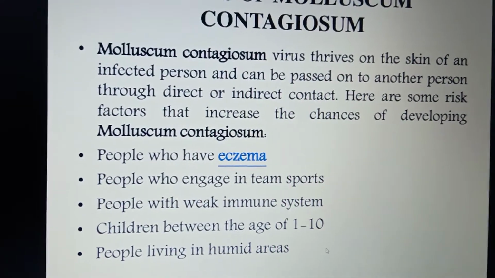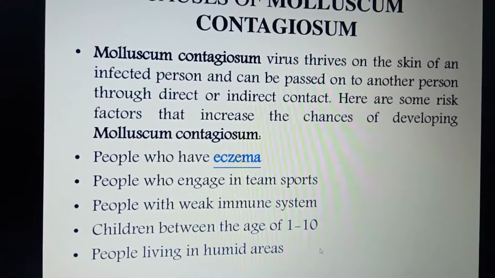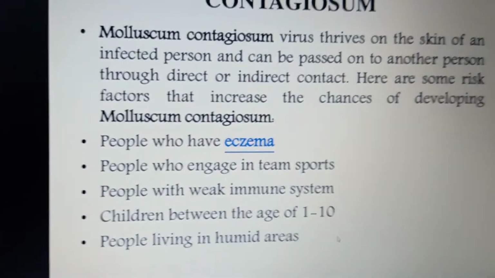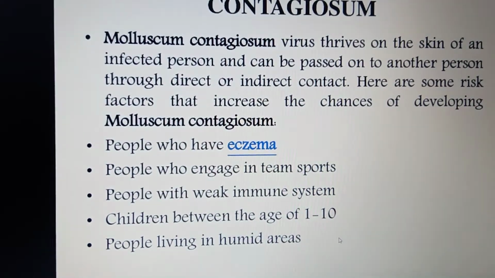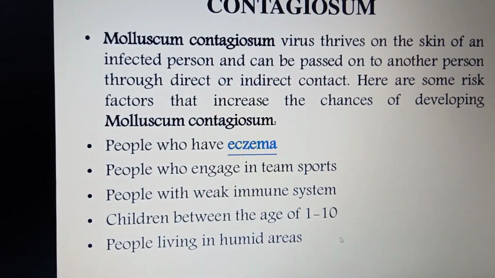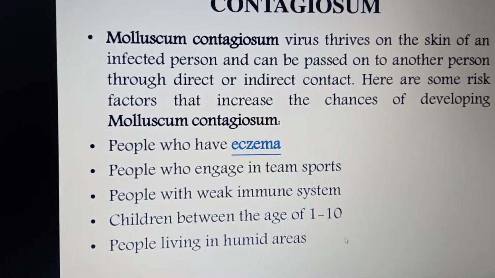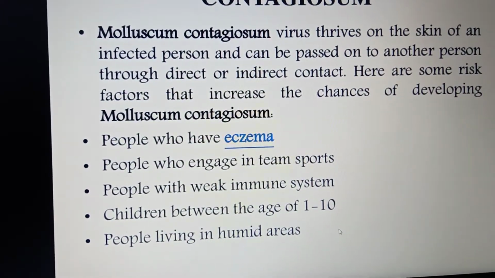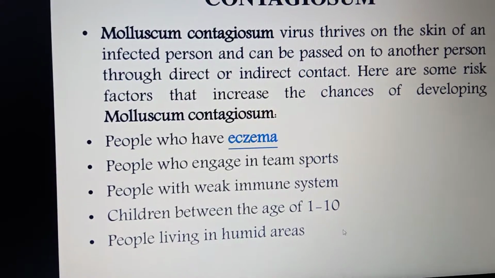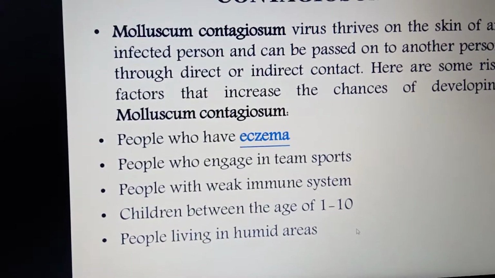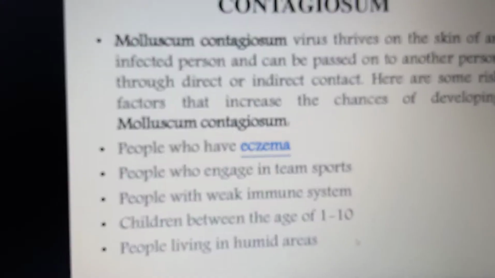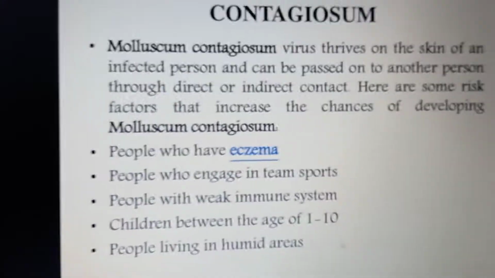People who have eczema, and people who engage in team sports, since they come into close togetherness, are at risk. Also people with a weak immune system, like children and older age group people, children between the age group of 1 to 10, and people living in humid areas. So these are the causes regarding transmission of infection.